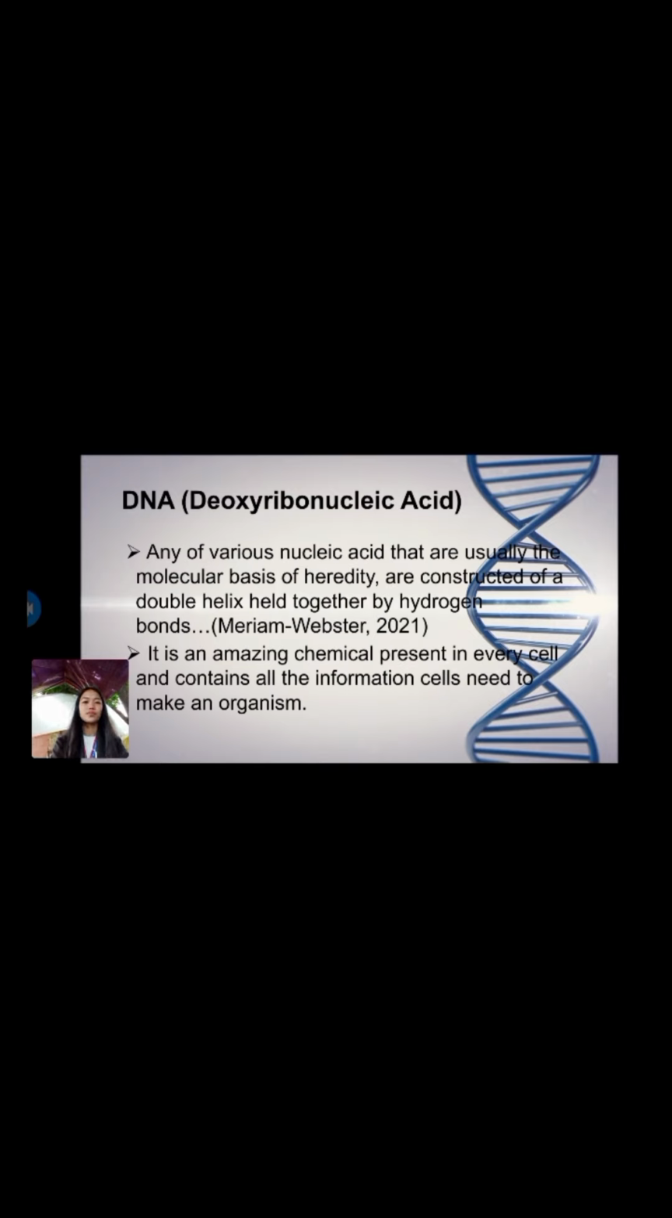Then the next term is DNA or deoxyribonucleic acid, which is, according to Merriam-Webster, any of various nucleic acids that are usually the molecular basis of heredity. It is also an amazing chemical present in every cell and contains all the information cells need to make an organism.